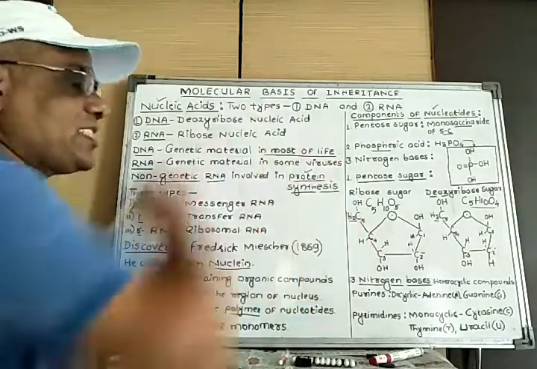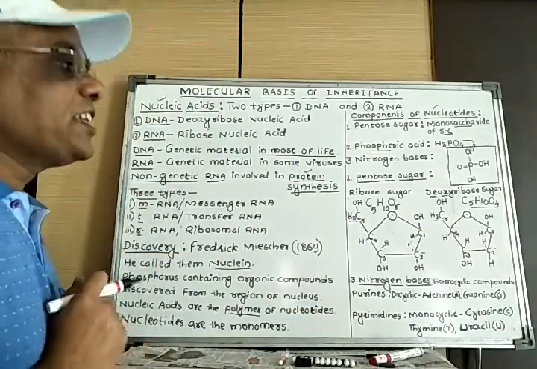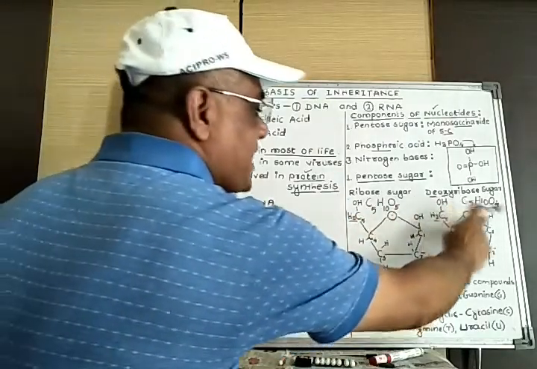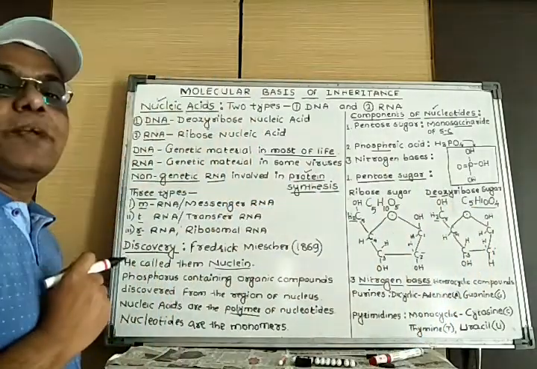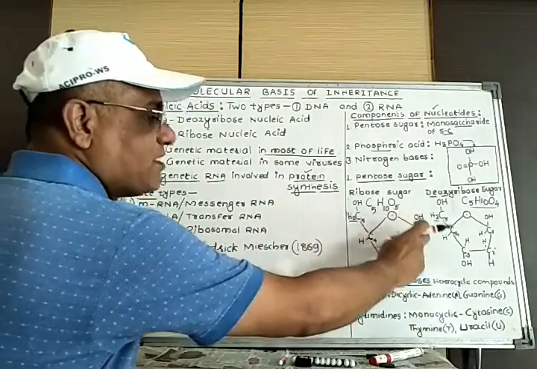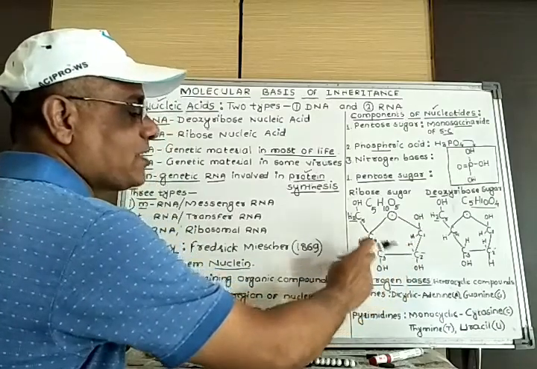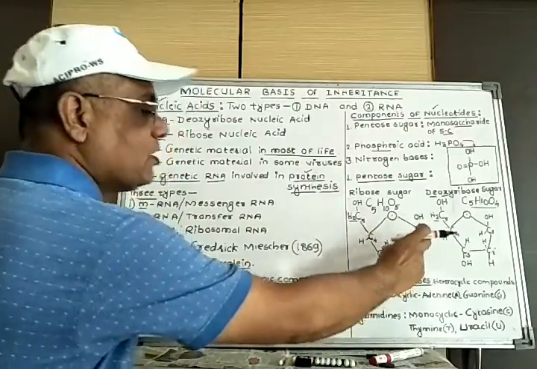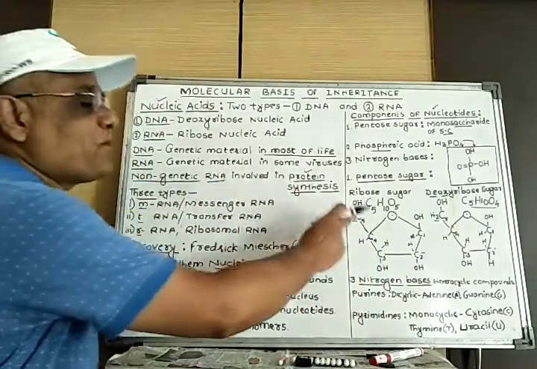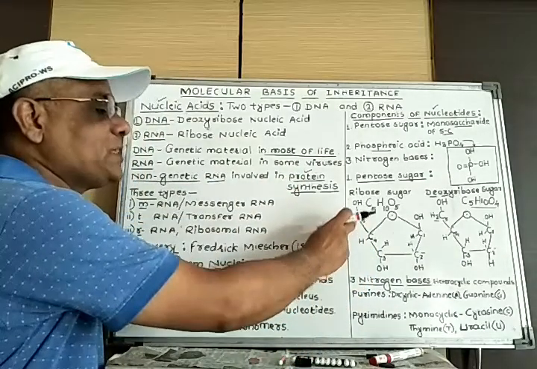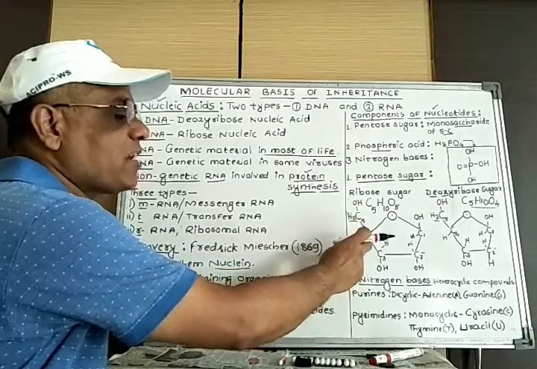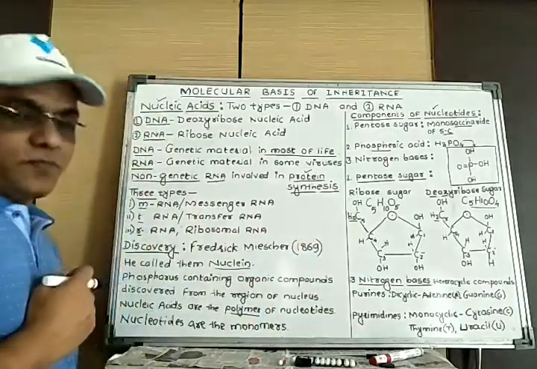Okay, so listen to their structures. Ribose sugar and deoxyribose sugar both consist of pentagonal rings, and in that pentagonal ring the first member is oxygen and the remaining are carbon atoms numbered 1, 2, 3 and 4. The fifth carbon atom is present outside the ring, attached to carbon number 4.